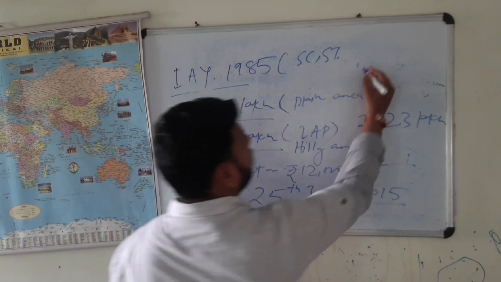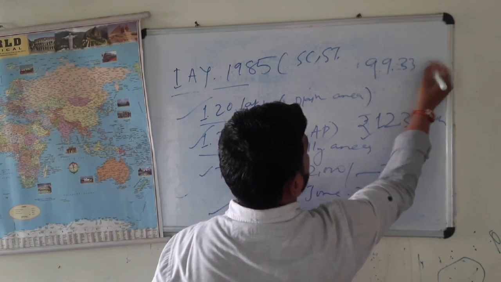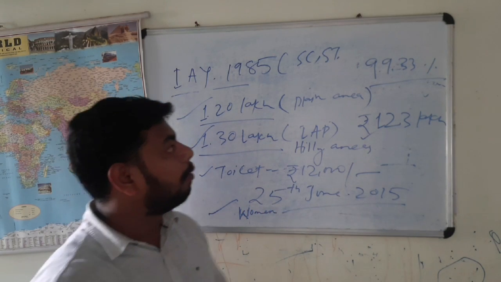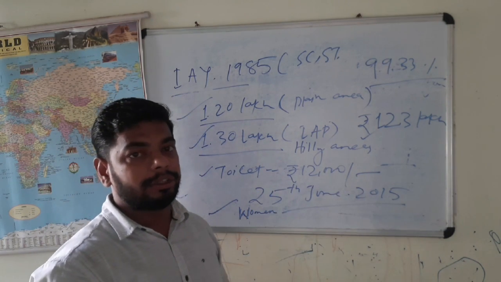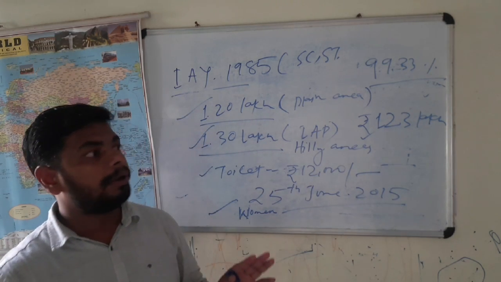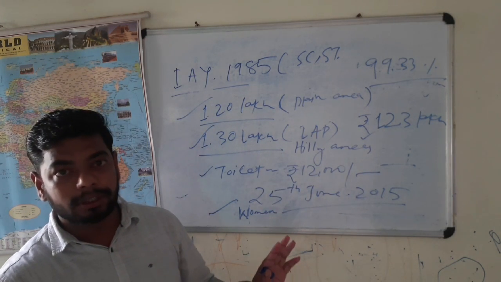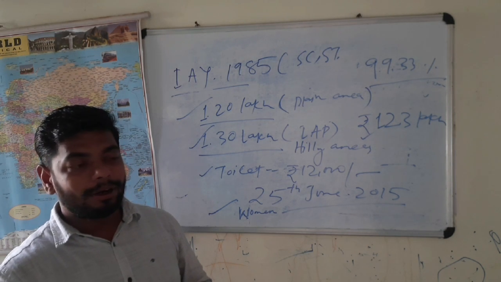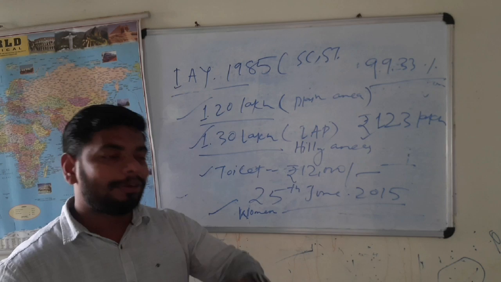Around 99.33% of the people of our country are provided electricity, which we can say means that nobody in our country is at present living without electricity. And we know that electricity is how much important, whether to what?